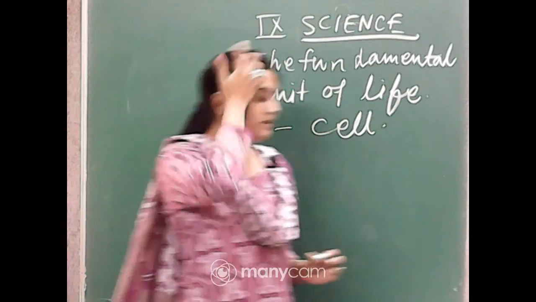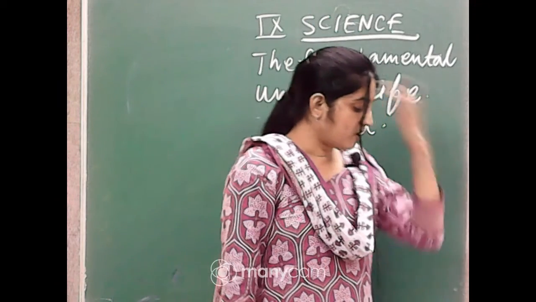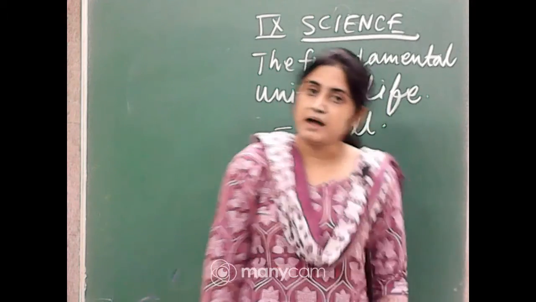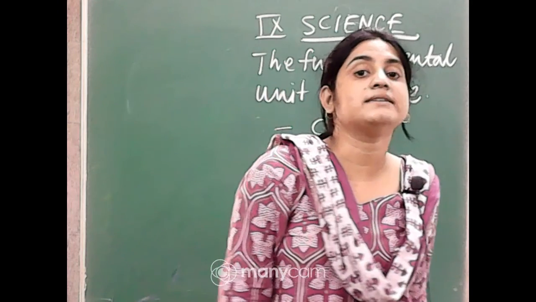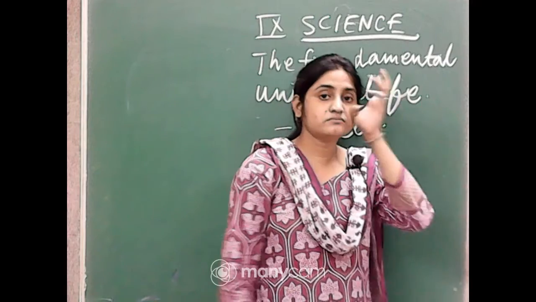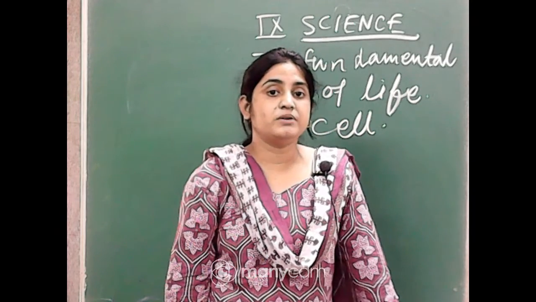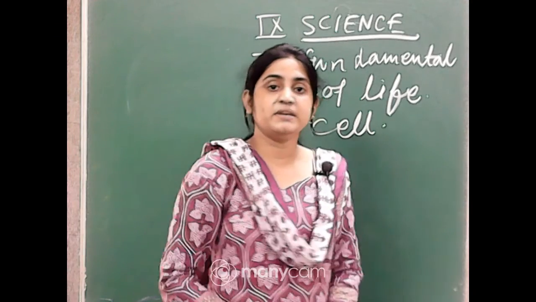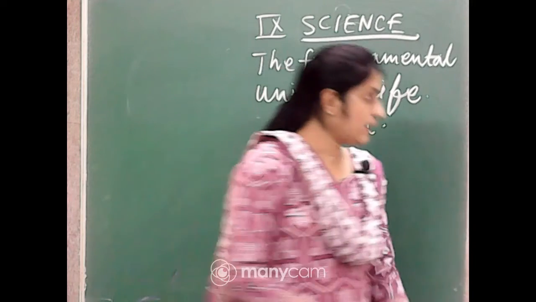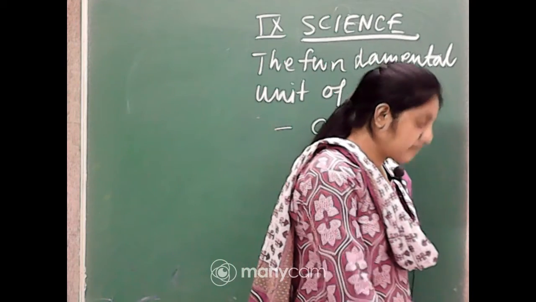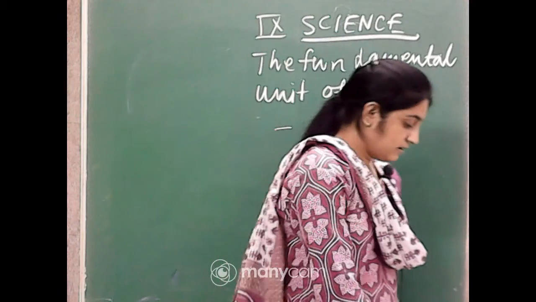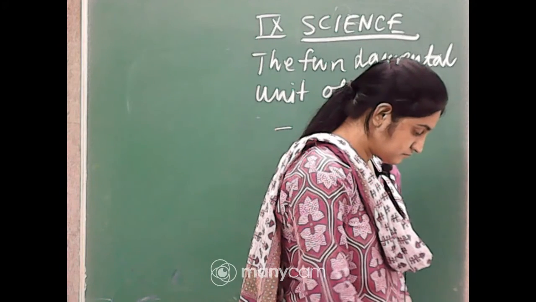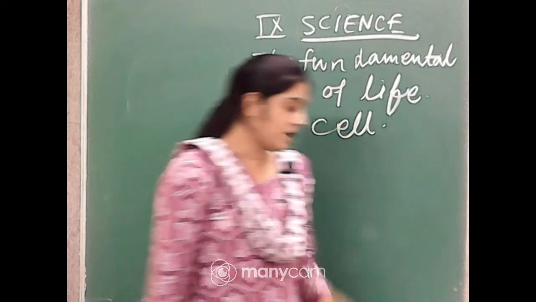The fundamental unit: Robert Hooke saw that cork resembles little compartments. Cork is a substance which comes from the bark of a tree. You have already learned from the tissue chapter that cork comes from the cambium, the meristematic tissue, a simple tissue. Cork is a substance which comes from the bark of a tree.